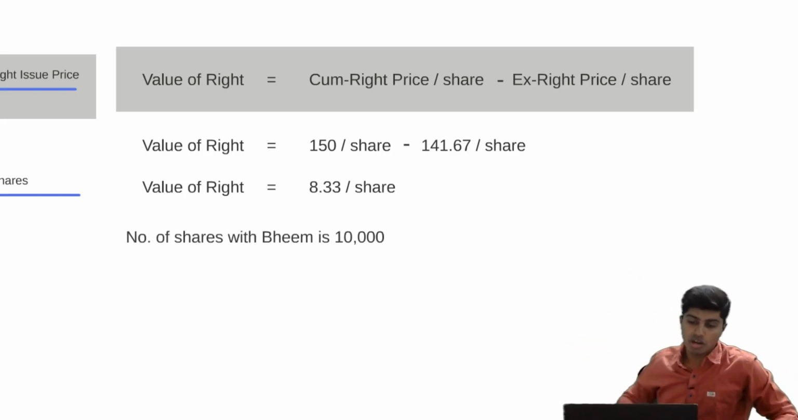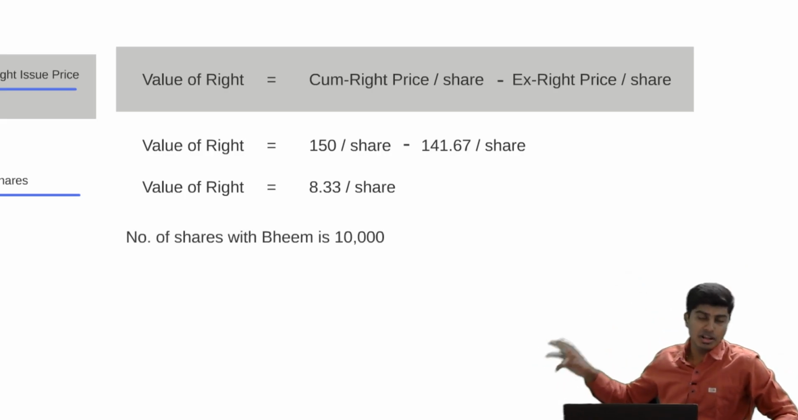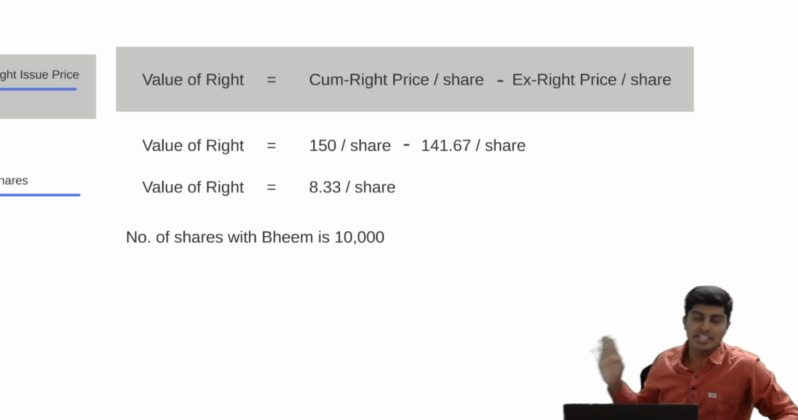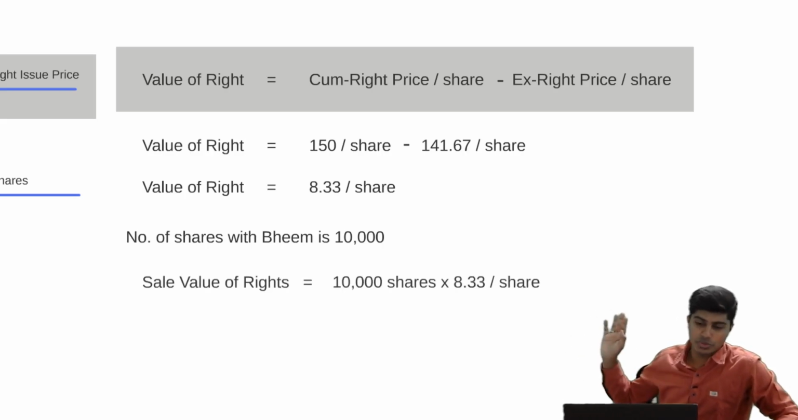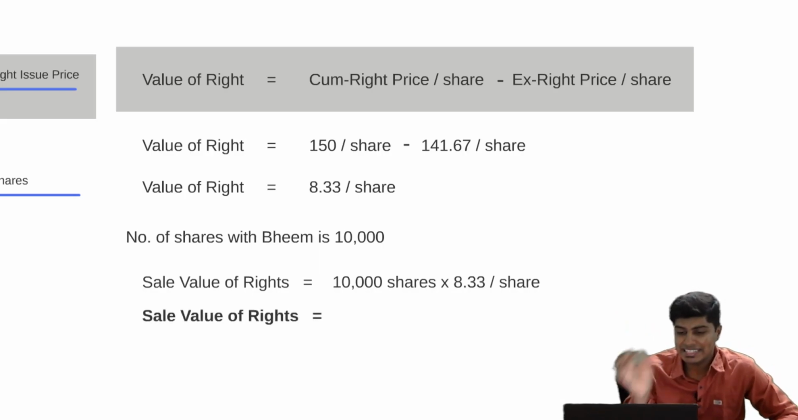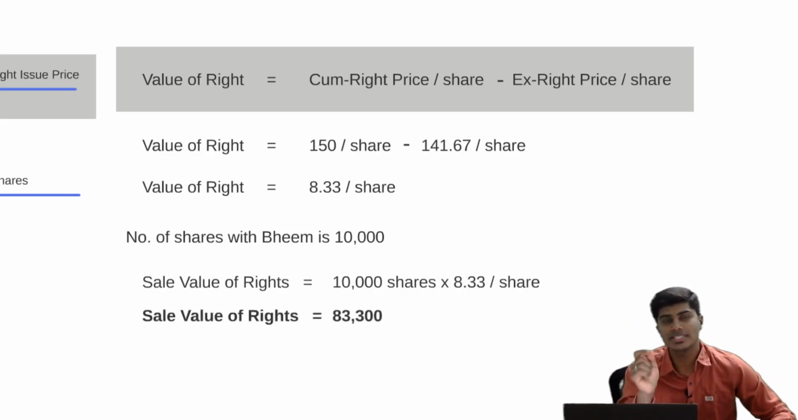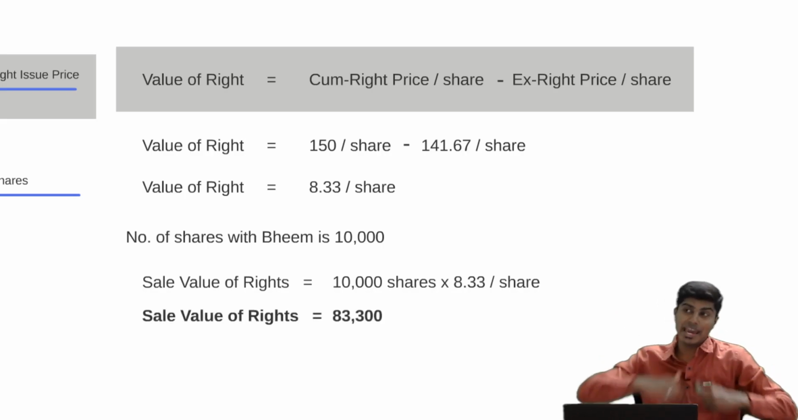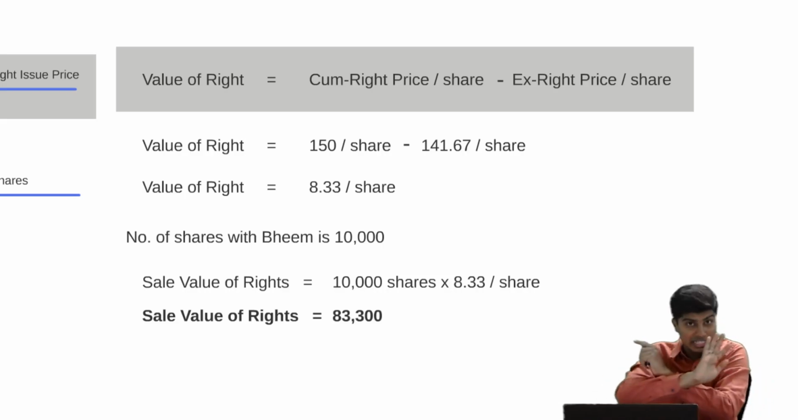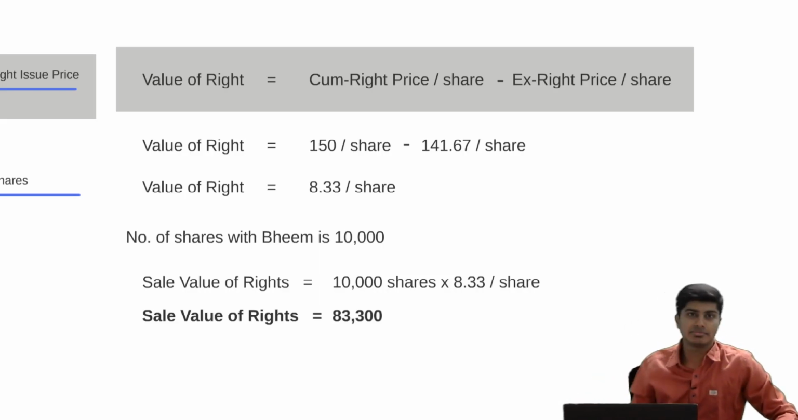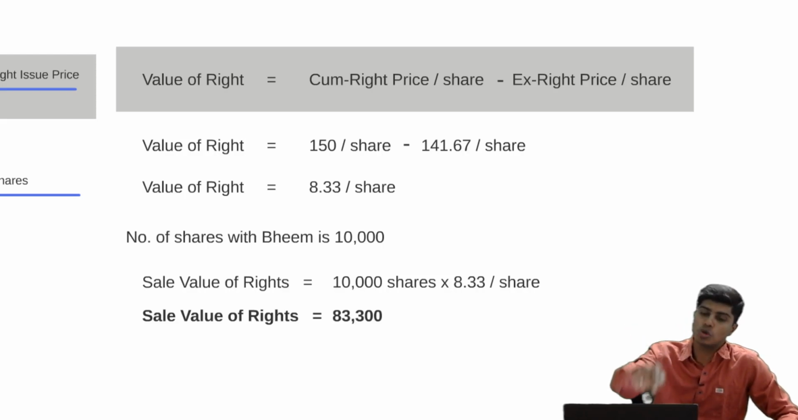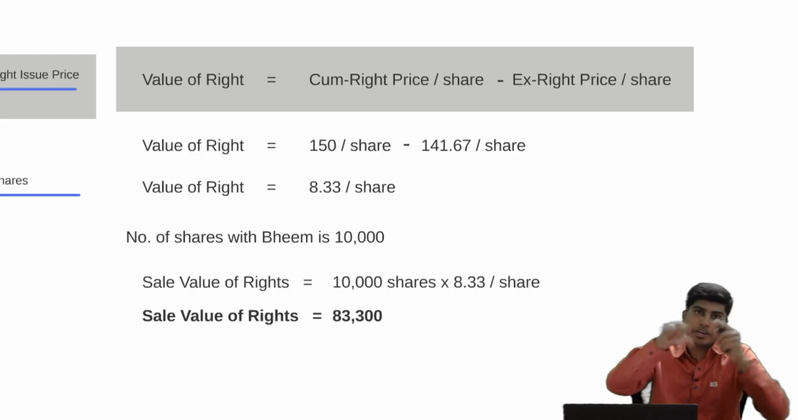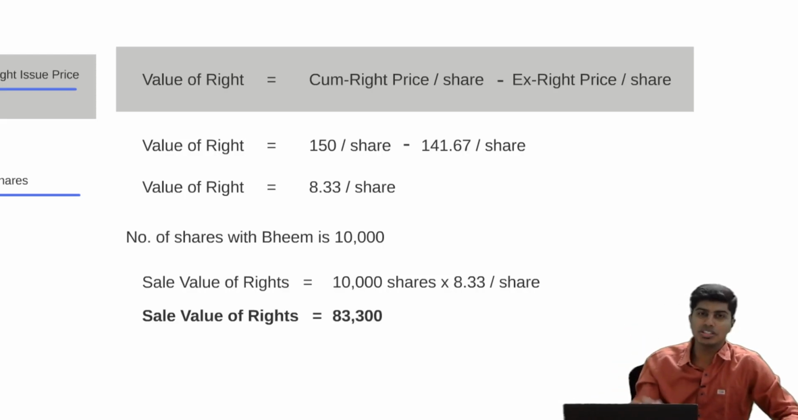So I'll do number of shares with Beam is 10,000. Value of right for each share is 8.33. I'll do 10,000 into 8.33. 83,300 rupees is the price at which Beam can sell these rights. He is not selling shares, he is selling rights. And the cost price of these is 0. Cost price is 0, selling price is 83,300.